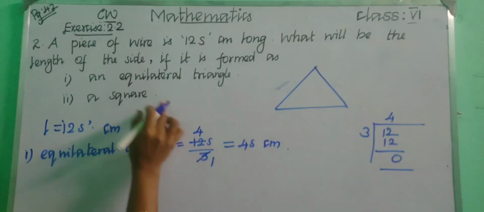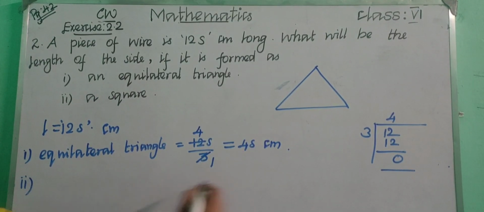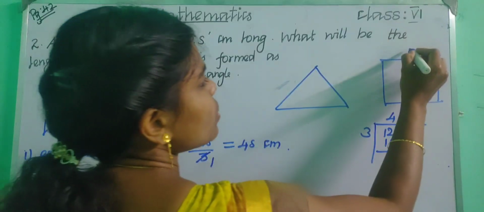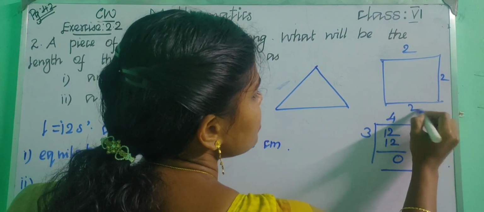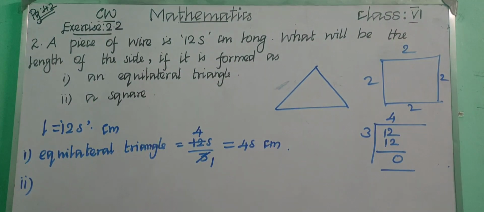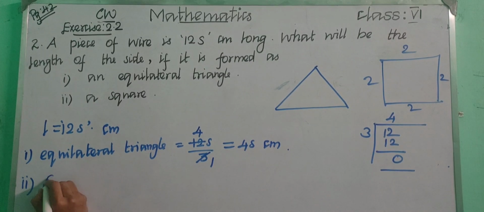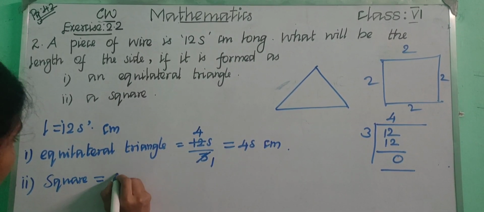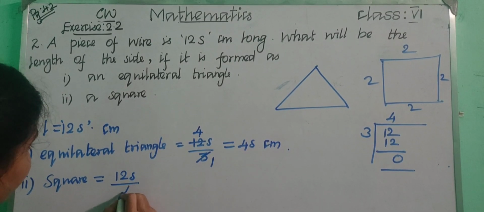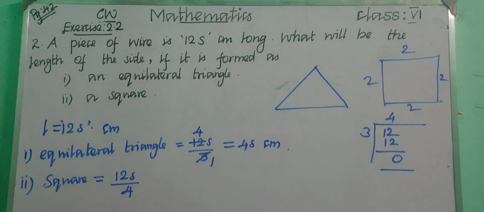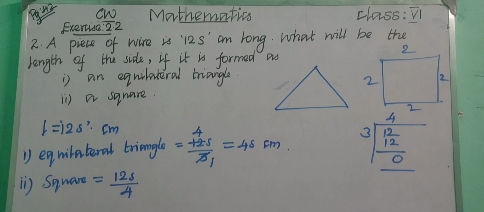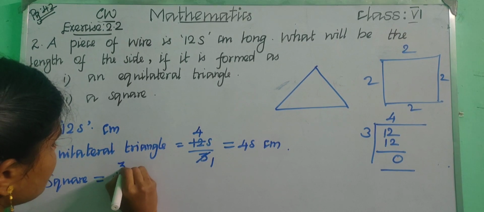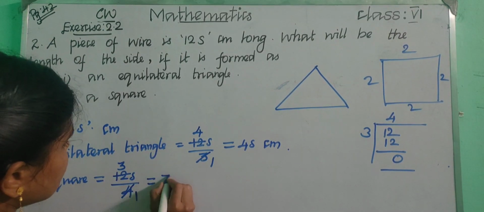Okay, for a square, how will you find? Square we know, right? Square means all the 4 sides are equal. So if it is 2 centimeter, this one is 2, this one is 2 and this one is 2. So how will you find the side of a square? Square equals 12s upon 4, as there are 4 sides. So how will you divide? 1 4 is 4, 3 4s are 12. 3s is the answer.